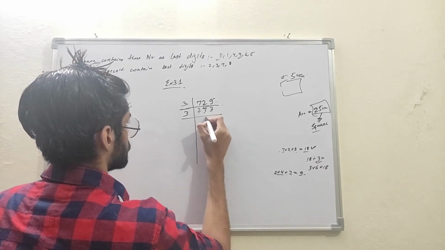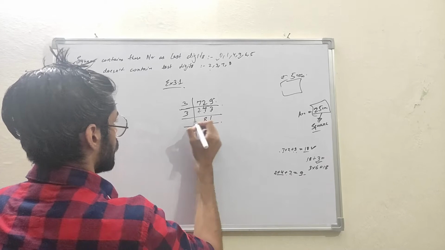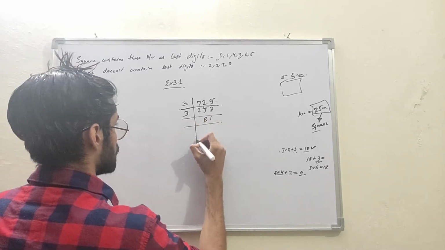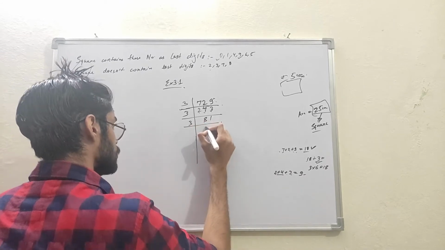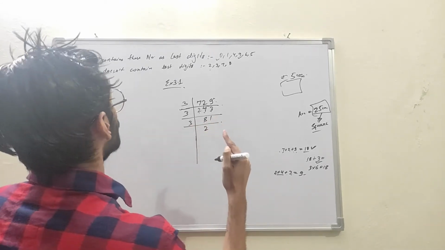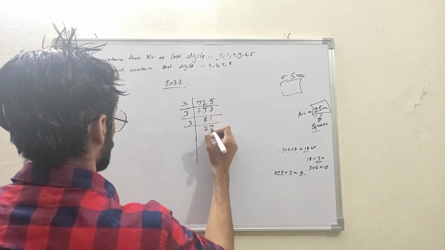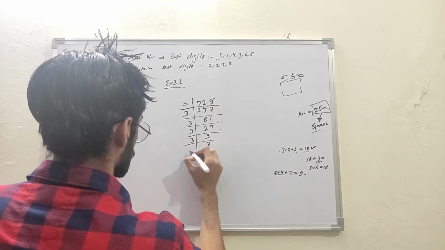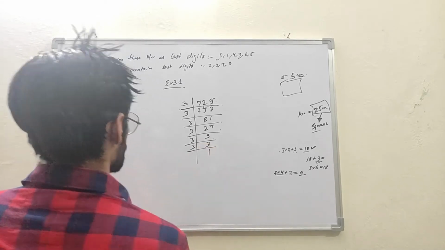So this number will also be divisible by 3. 3 8s are 24, 3 1s are 3. Again 8 plus 1 is 9, so 81 will also be divisible by 3. 3 2s are 6, 3 7s are 21. It is also divisible by 3.